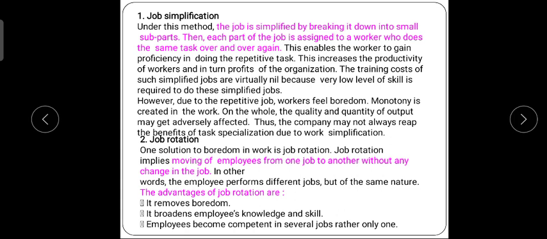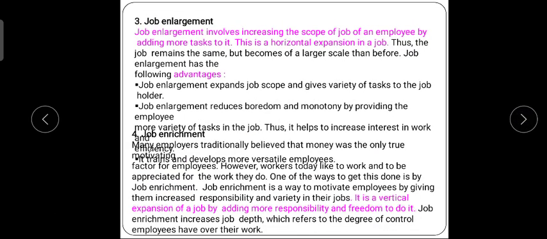These are the motivational or modern techniques we are using, because we want our employees to be loyal to them. We want our employees to be in a good frame of mind while doing the task. So, very important, job rotation refers to the movement of employees from one place to another. The third one is known as job enlargement.